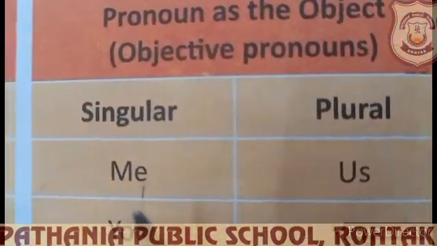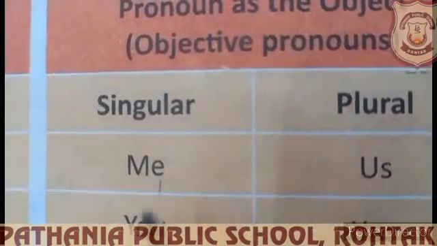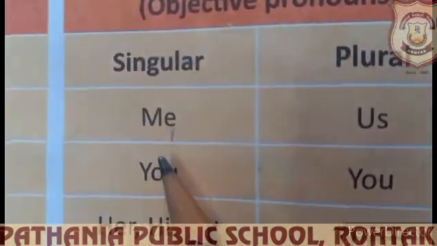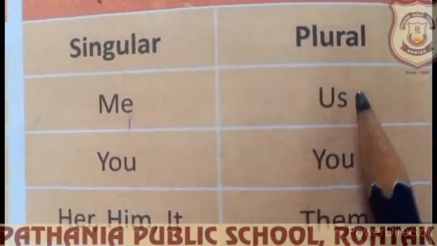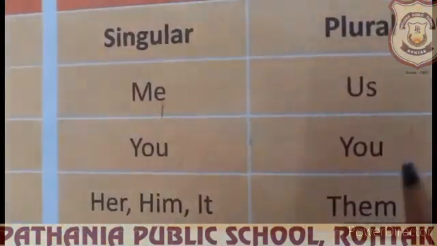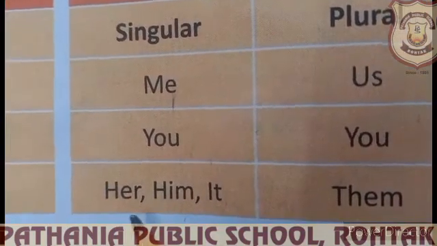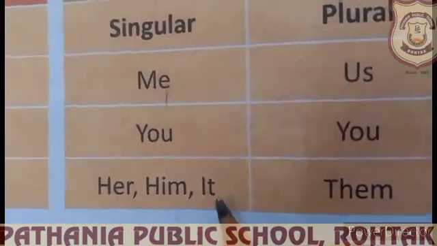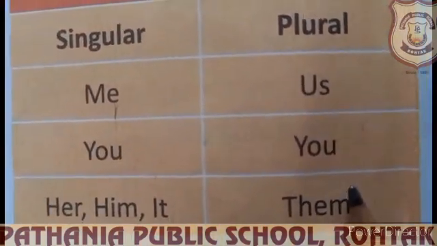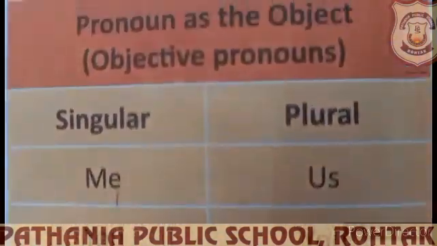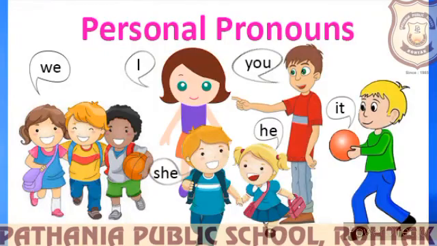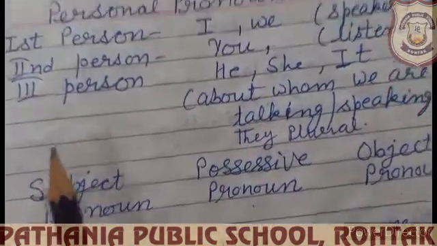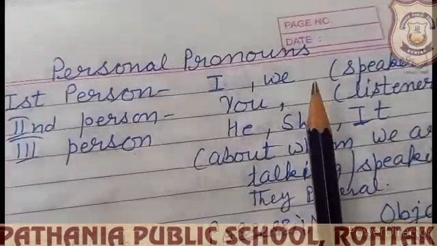Object, in a sentence: this bag belongs to me. So me is the object here. So these are the pronouns. For I, me. For we, us. You. For she, her. He, him. It, they, them. We can use them as object in a sentence. So this is the list, this table you can make in your notebook about personal pronouns.